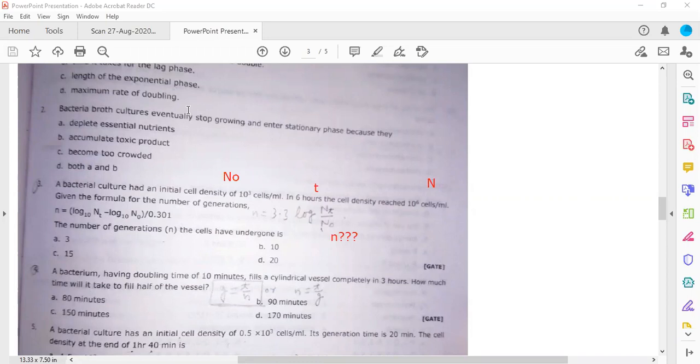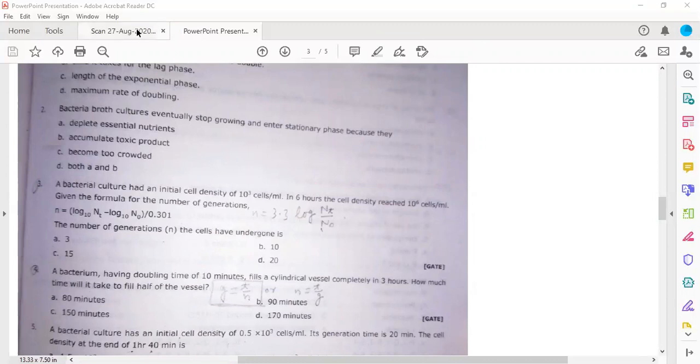I told you 2 formulas. Though he has given this, actually I will tell you first how to calculate this, then I will be back on this particular page, right?